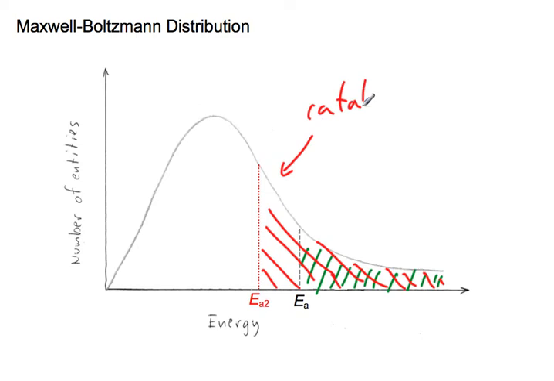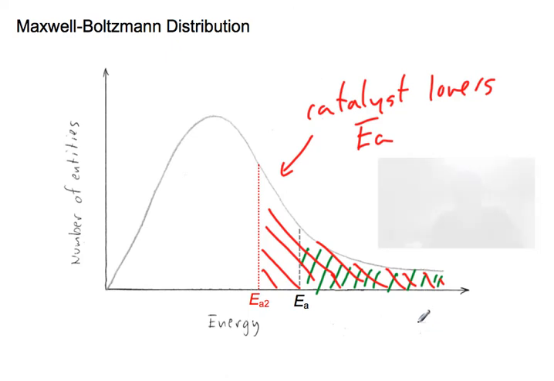lowers activation energy. So we don't shift the curve, we shift the activation energy. And that's activation energy to EA2 with the catalyst. So once again, more particles at or above activation energy, more particles under the curve there, more particles involved in successful collisions, the rate of reaction will increase.